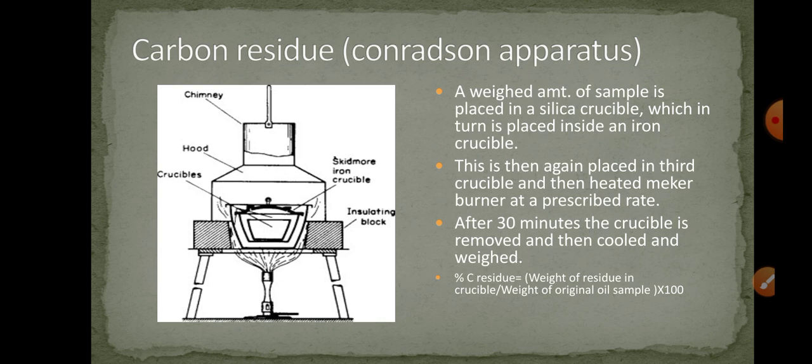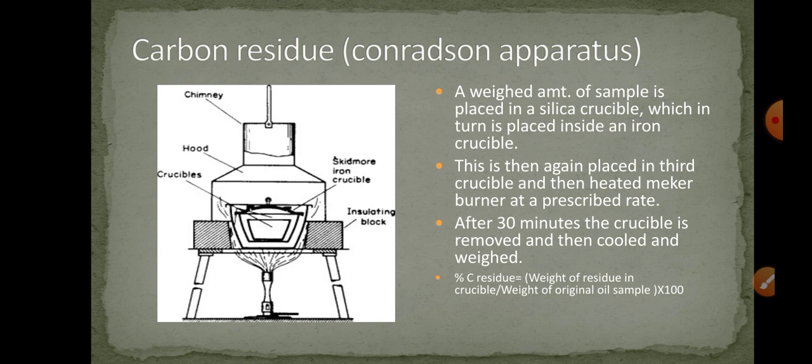Now let us come to the last property of this lubricant, which is known as carbon residue. So what is carbon residue? Carbon residue is the residue which is left when the lubricant is all used. Whenever we apply a lubricant to machinery parts, a time comes when the lubricant is fully exhausted. So after the removal of the lubricant, there remains a residue layer on the machine surfaces. Lubricating oil contains a high percentage of carbon in combined form. On being subjected to very high temperature, it decomposes and forms a carbonaceous deposit. This deposit is known as carbon residue.